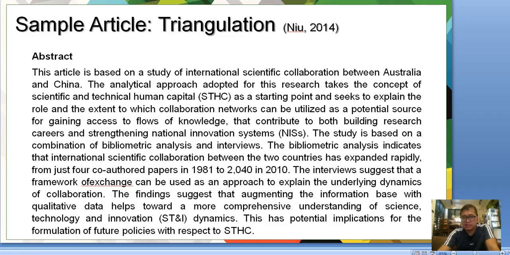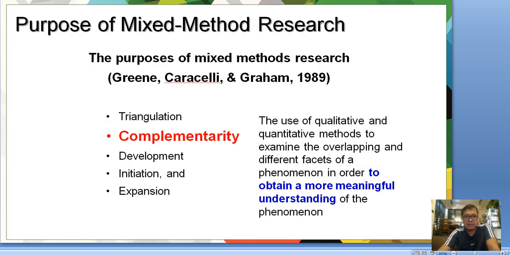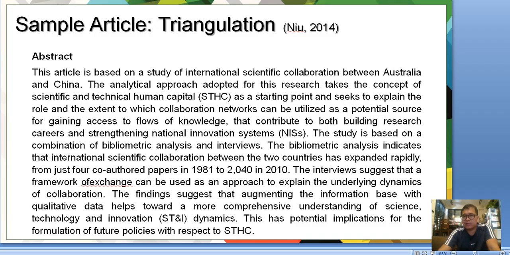The interview suggests that a framework of exchange can be used as an approach to explain the underlying dynamics of collaboration. The findings suggest that augmenting the information base with qualitative data helps toward a more comprehensive understanding of science, technology, and innovation dynamics. This has potential implications for the formulation of future policies with respect to STHC. Okay, so this is an example of a triangulation class, an abstract which did a triangulation.